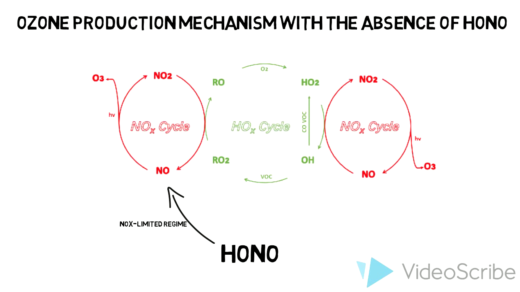However, at the VOC limited regime, ozone is more sensitive to VOCs and increases with the increasing amount of VOCs, since OH is the most important oxidant of the VOC oxidation process. Increasing OH will propagate the VOC ozone formation cycle and enhance the ozone production.